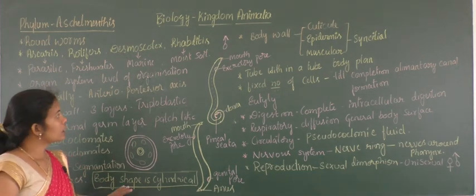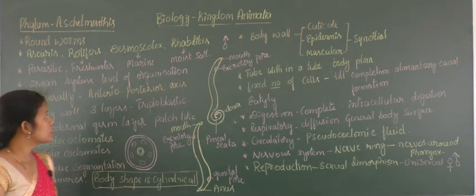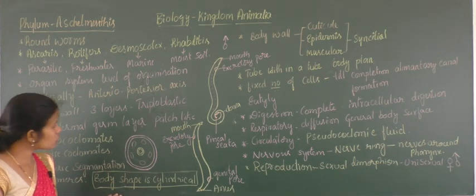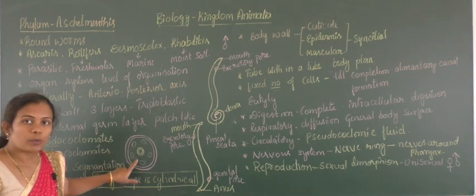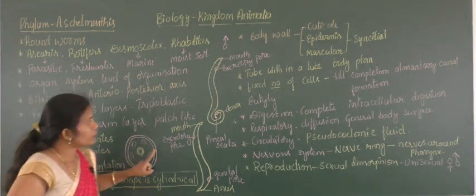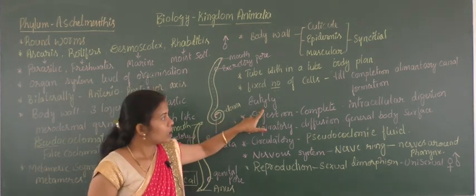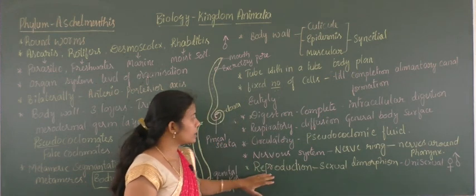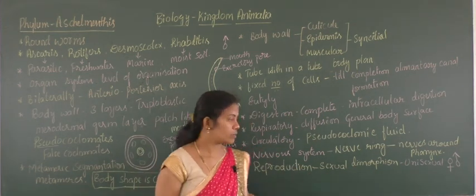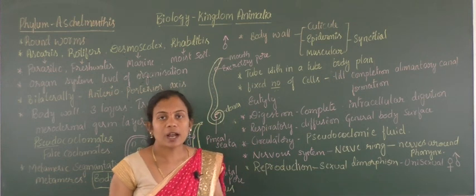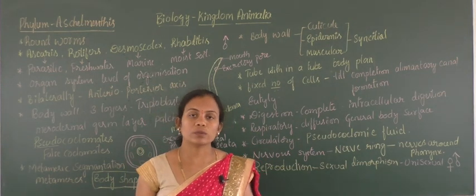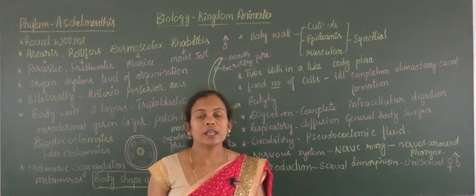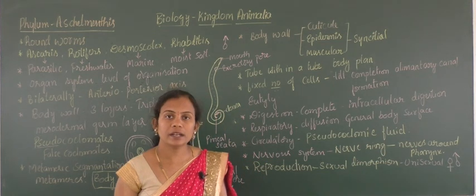Just go through the general properties first and later the unique properties. In case of unique properties, pseudocoelomic condition is one thing, they possess a cuticle, and they consist of syncytial nature, and later the reproduction with sexual dimorphism. Fertilization is internal and development is direct and indirect. They exhibit the intermediate stages of larval development also, so that's why they have both direct and indirect development.